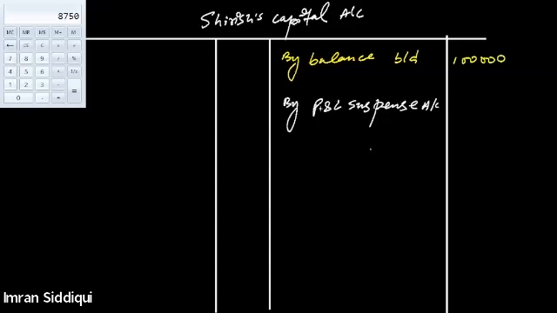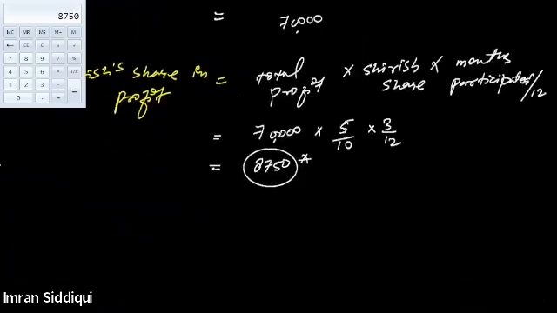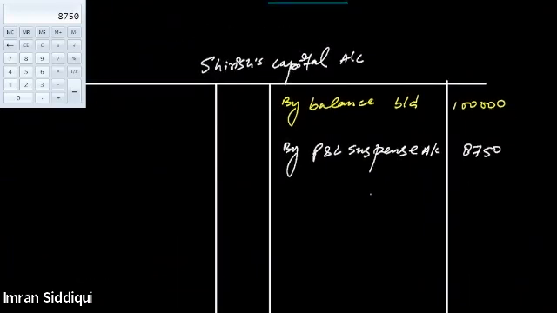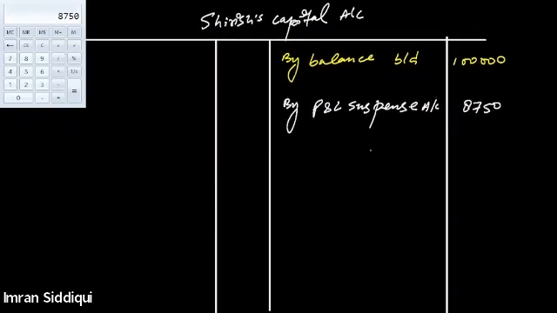So instead of debiting the P&L appropriation account, we have debited the P&L suspense account, and that is what we will write in Shirish's capital account as well. By P&L suspense account 87,500. Got it, everyone? Is this clear?